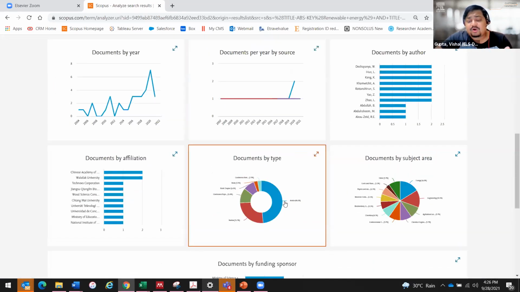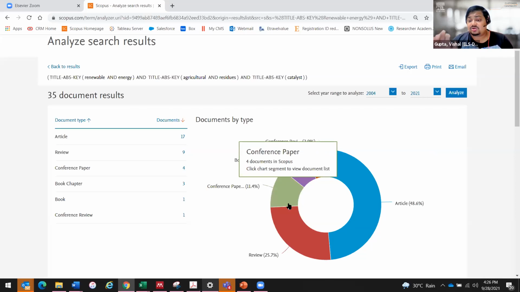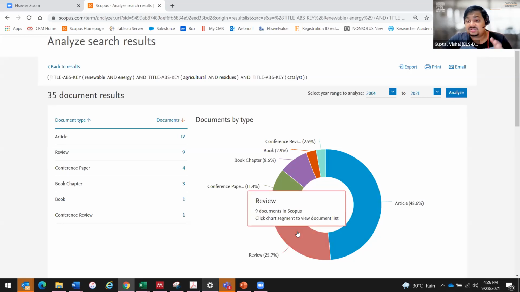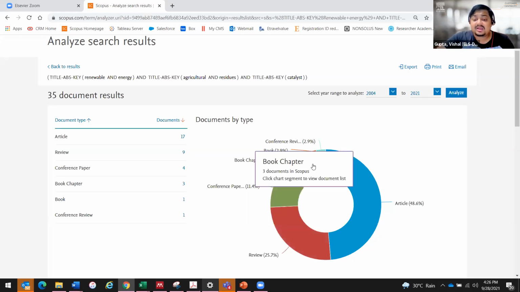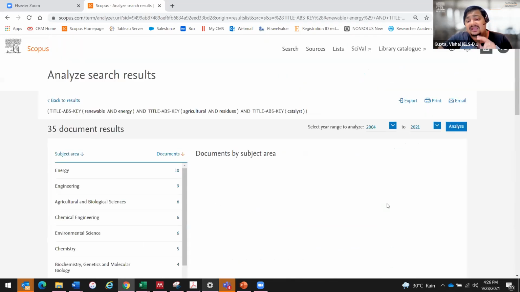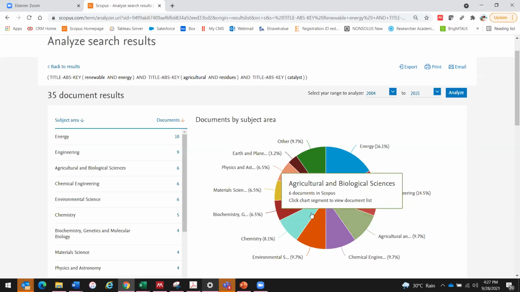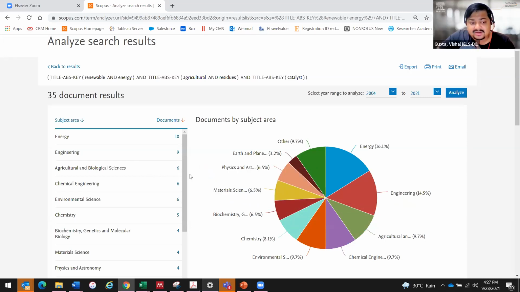And then what type of articles are published? This is also important because you see 48% are review articles, original articles, but also 25% review articles. So this is a topic which is highly preferred for review articles as well. This also gives you an idea about where you can publish. And then subject areas. Is your subject area energy? Is that what you're working on? Chemical engineering, sir. You're working on which field? Chemical engineering, 9.7%. Agricultural engineering, right?